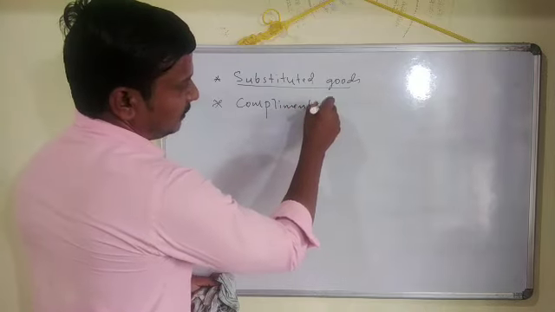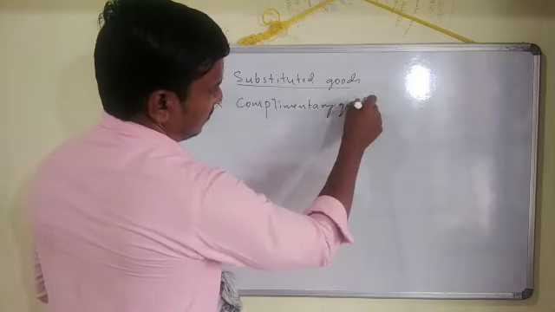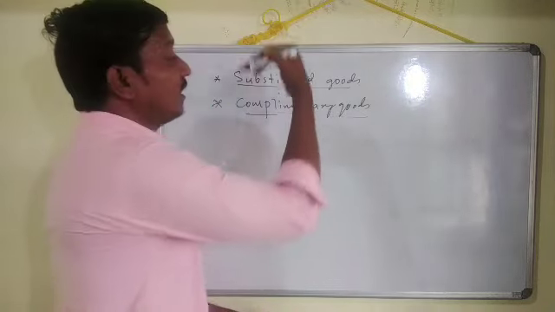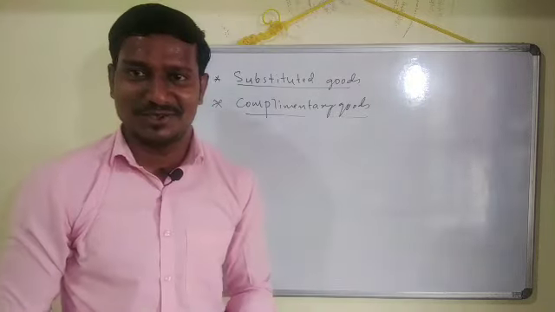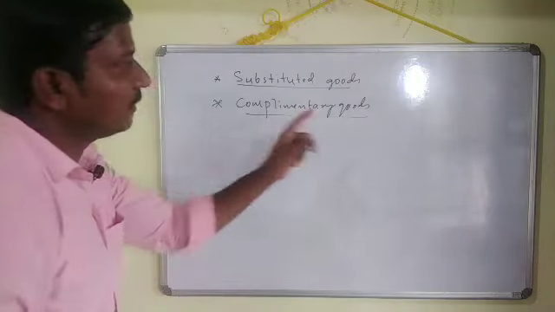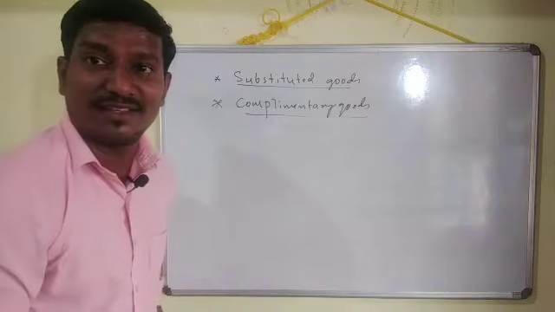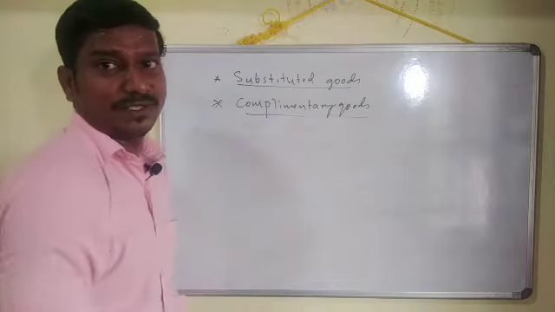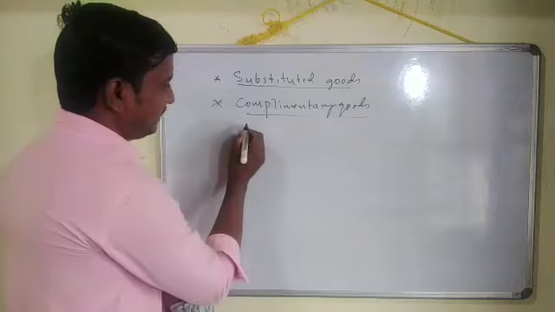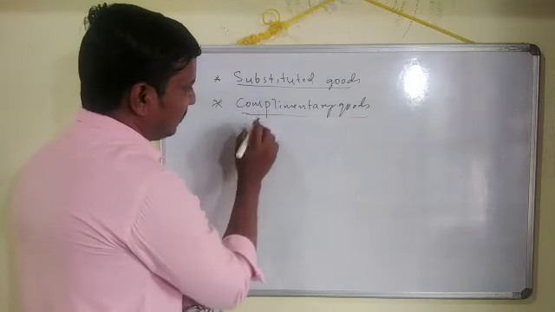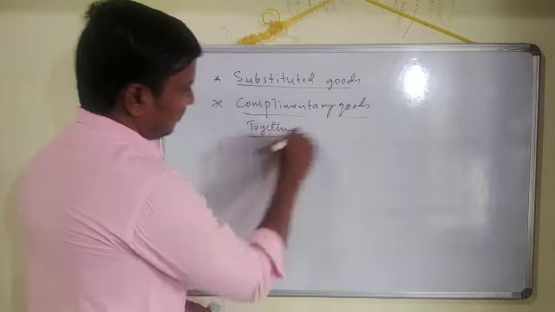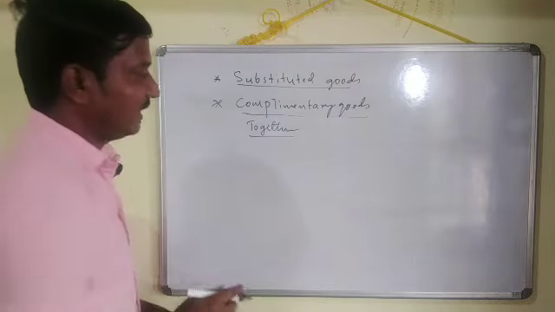Complementary goods. Here, complementary goods are opposite to substitute goods. As I already mentioned, in substitute goods, the goods substitute for one another, whereas in the case of complementary goods, the goods are used together. See, this is how these goods are used together. We use these goods together.